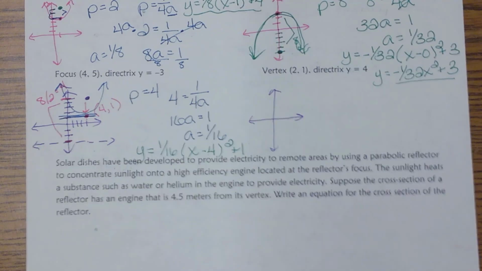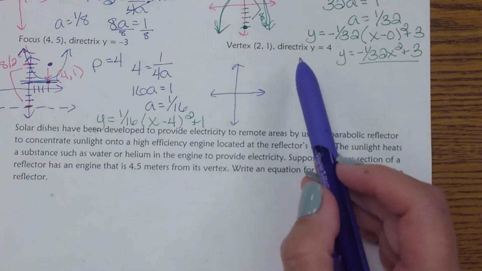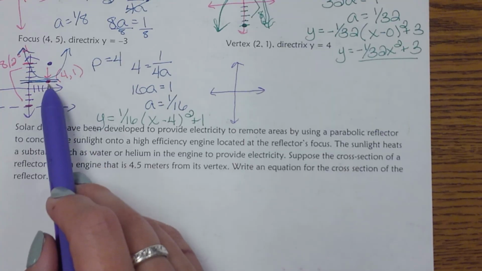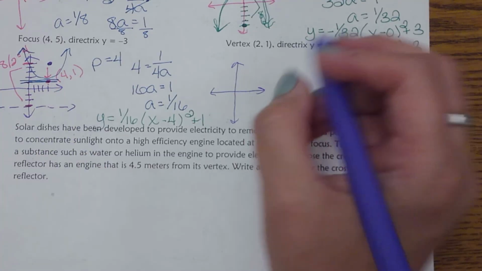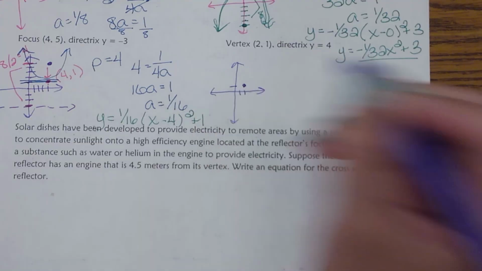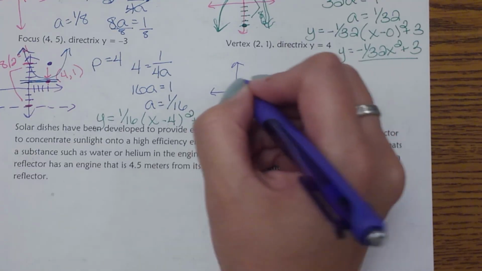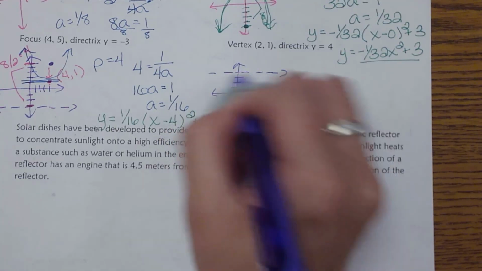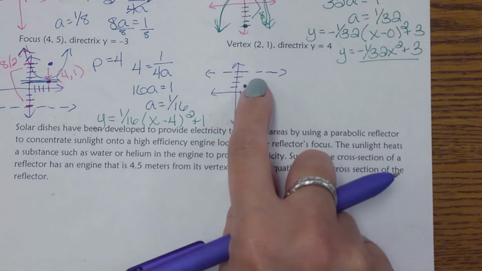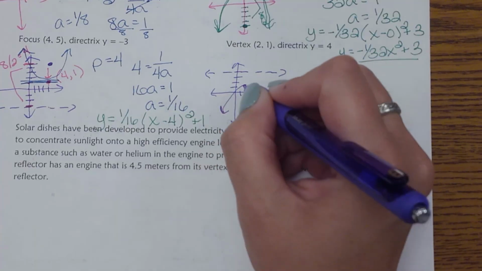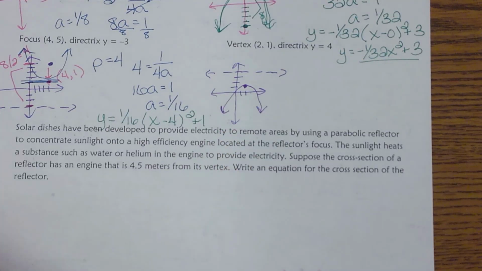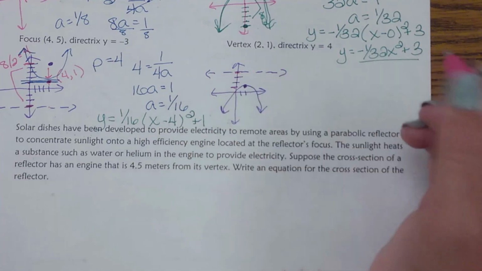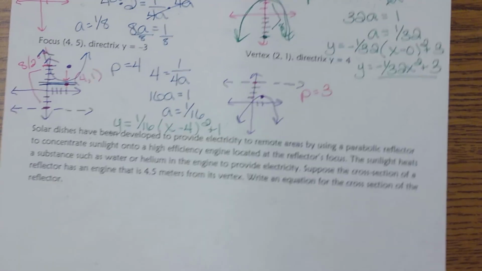All right, last one. Similar to the first two, but instead of the focus, they're giving you the directrix, which again, it doesn't matter because remember, the focus and the directrix are the same distance from the vertex. So my vertex is at (2, 1), and then the directrix is at y equals 4. So that is going to be up there. So that tells me if the directrix is up here, this graph is going down. So how far from that vertex is that directrix? That would be 1, 2, 3. So your p-value is 3.